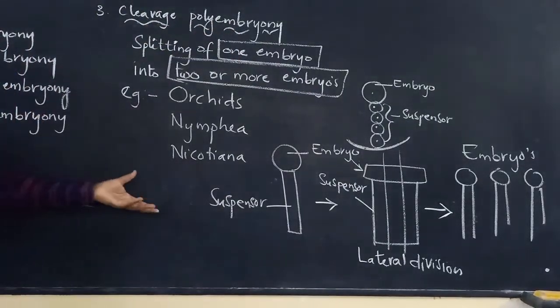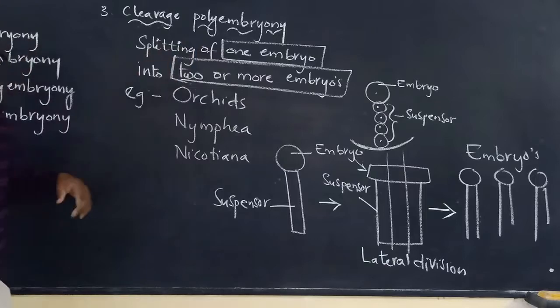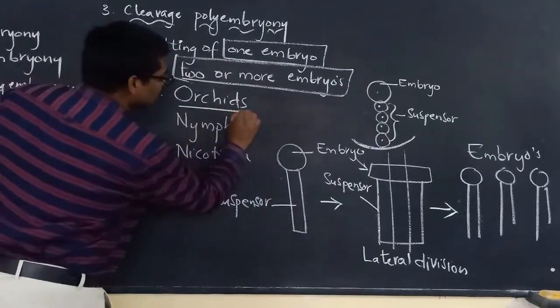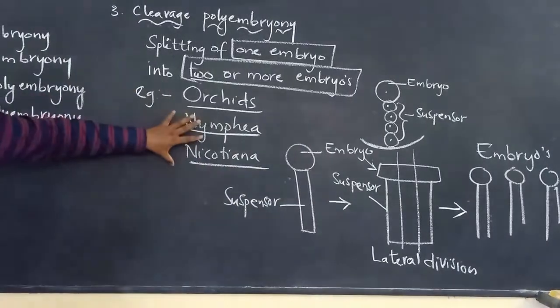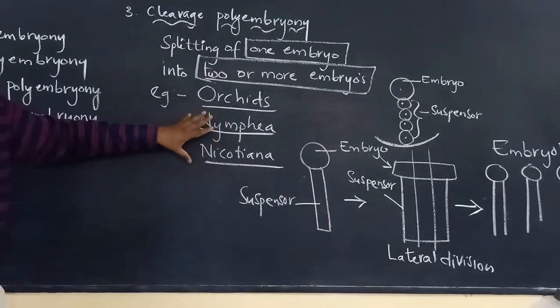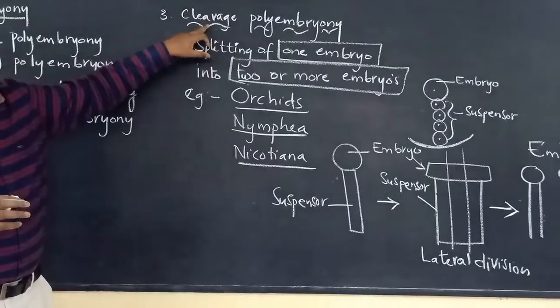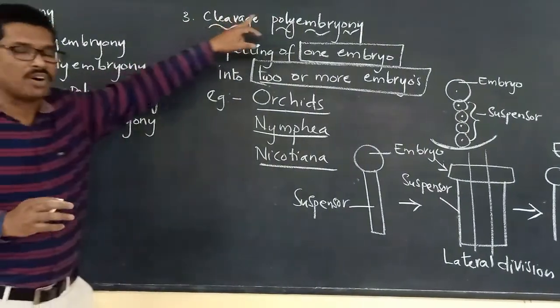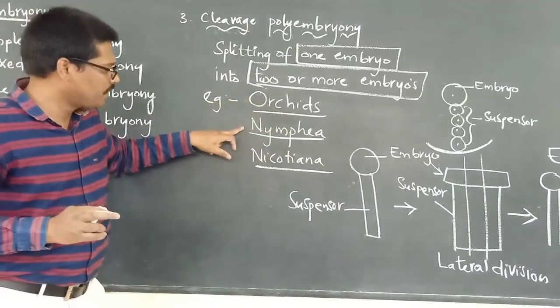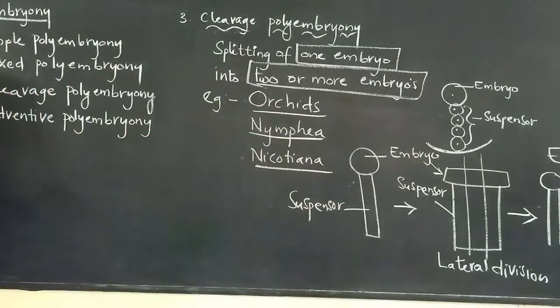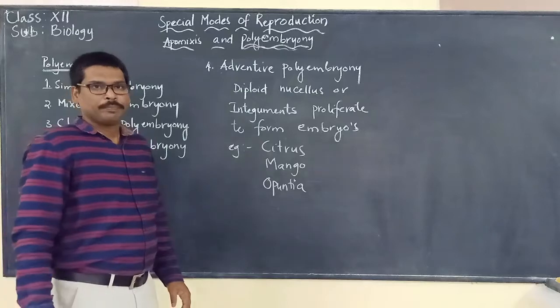This type is observed mostly in orchids, nymphaea and nicotiana. These are the best examples in which cleavage polyembryony takes place.